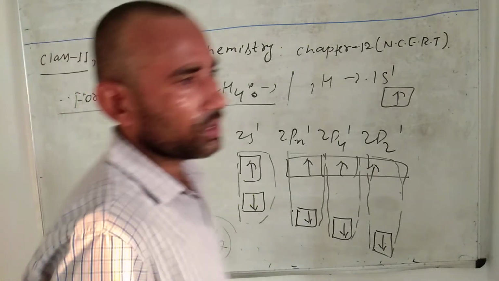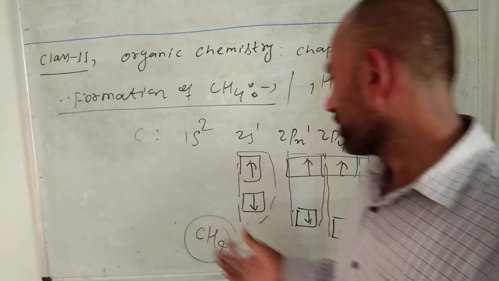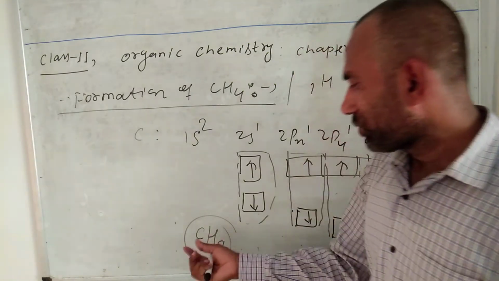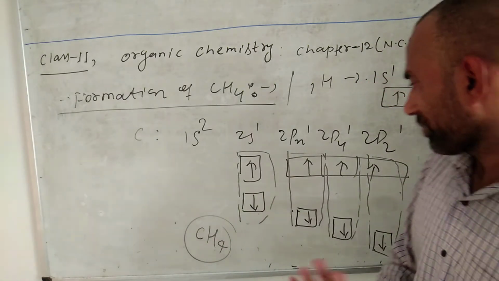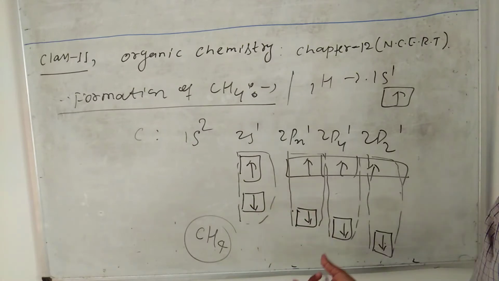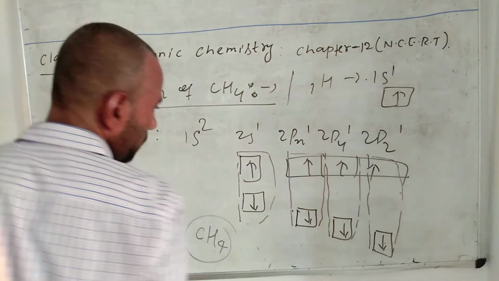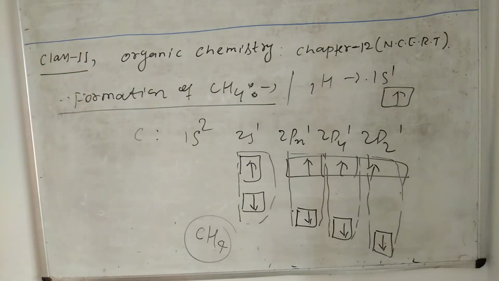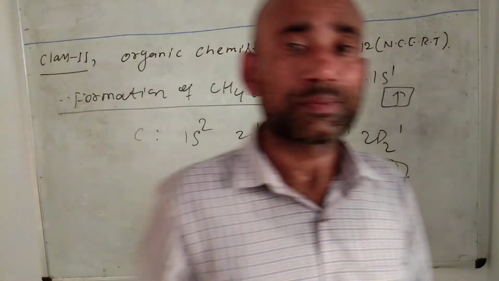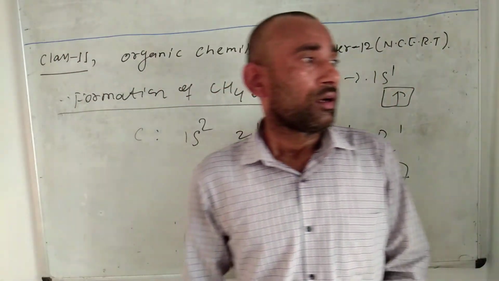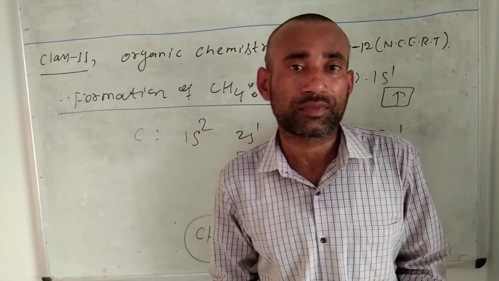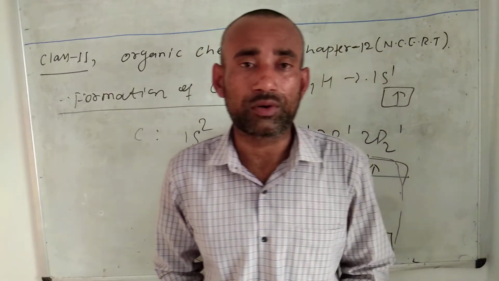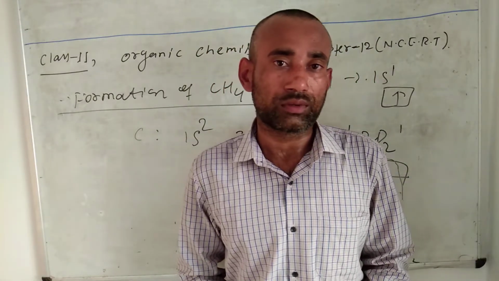We can also check it from the concept of hybridization, which you already know from chemical bonding. Here I just wanted to make you understand how carbon shows tetravalency, which we have discussed and all of you got it. Now the next concept is how you can calculate the number of sigma bonds and pi bonds present in organic molecules.